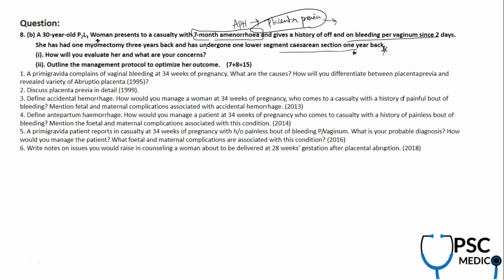which is associated with recurrent bleeding, that is antepartum hemorrhage, by placenta previa. So how are you going to evaluate this case of placenta previa, what is your concern, what might happen, and how are you going to manage this patient based on the gestational age, because they gave it as 28 weeks. Whether you want to go with expectant management, the McAfee regimen, or whether you want to go for cesarean section, you have to give that flow chart, which we did discuss. It's not a new question, vaginal bleeding in the antepartum age. Mostly the 34th week was frequently asked with a given clinical scenario, but in 2018 they asked placental abruption at 28 weeks. Now I think they're asking the placenta previa part.